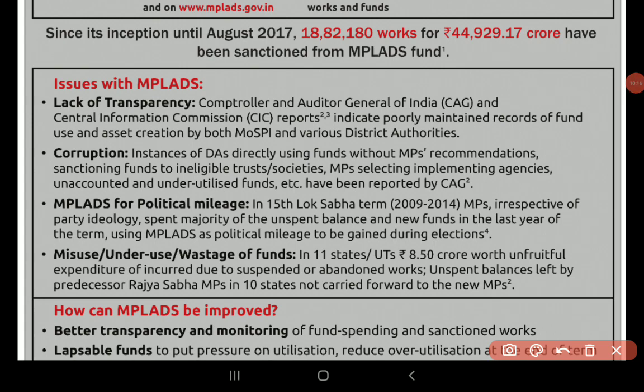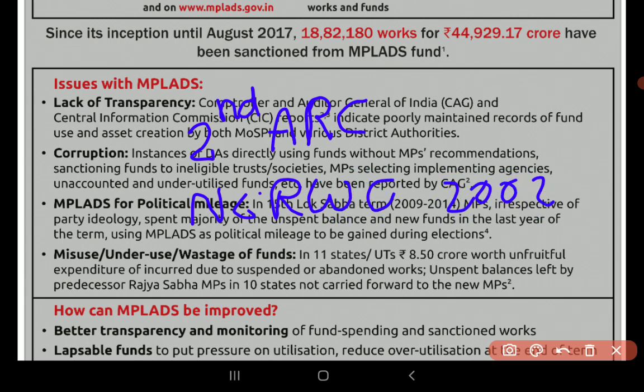You see, because of these issues, the Second ARC, Administrative Reforms Commission, and the National Commission to Review the Working of the Constitution in 2002, they both have recommended to scrap this MPLADS scheme.